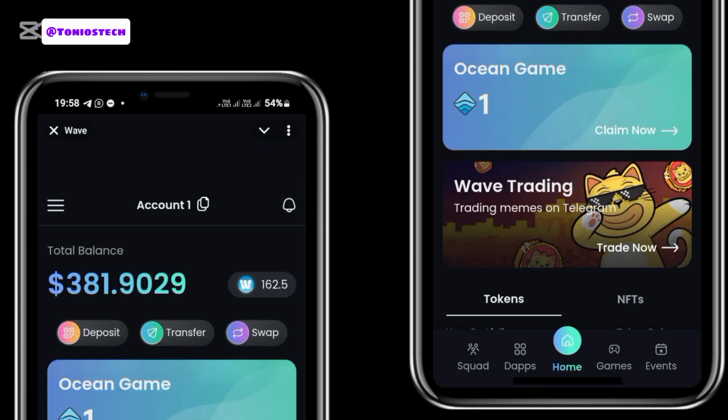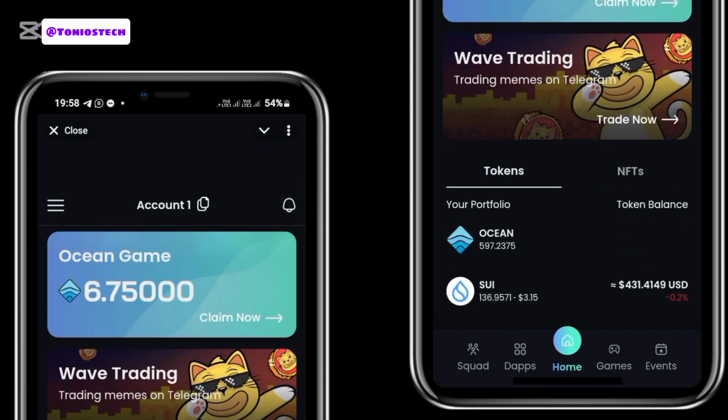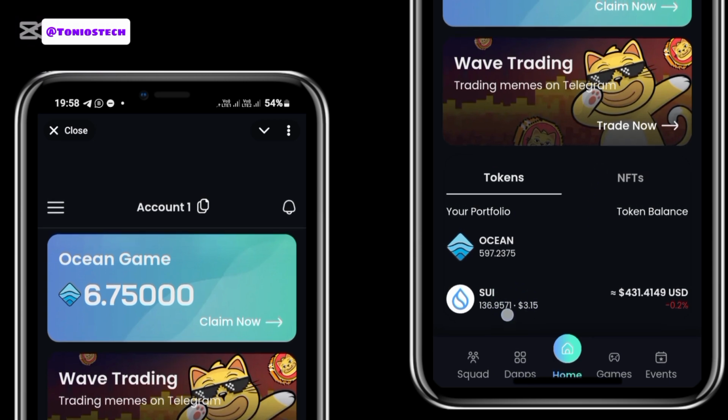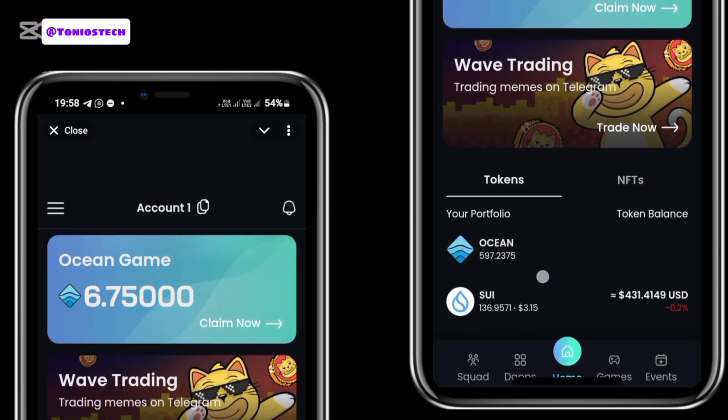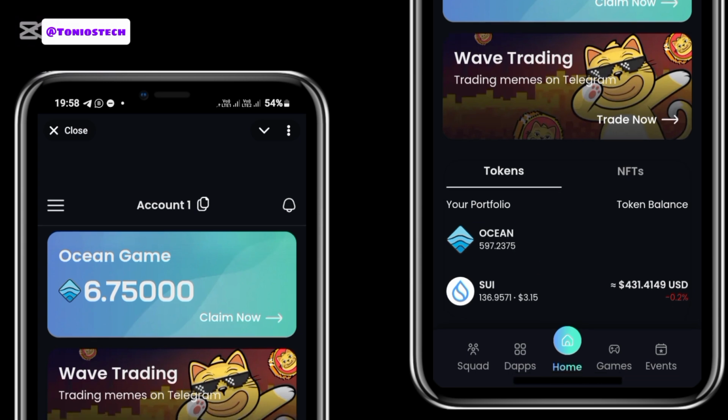All right, so this is my Wave wallet here, and as you can see, if I scroll up, you can now see it has increased from 121 SUI to 136 SUI, showing that withdrawal is working on this platform and the withdrawal is very fast. Now let's get into the details of this site and how you yourself can start making money from this platform.